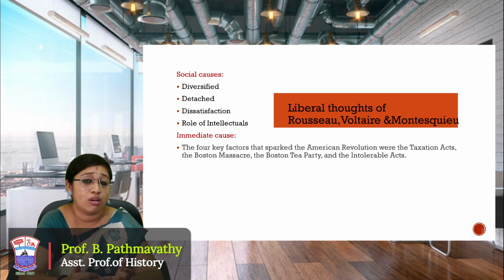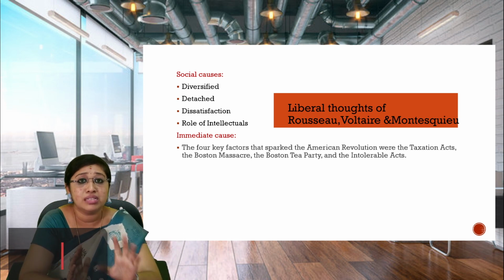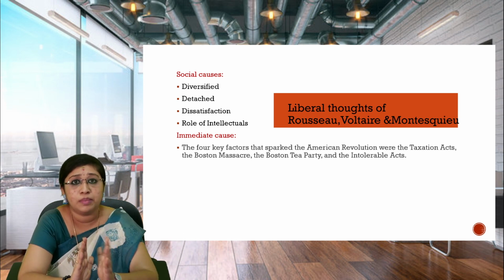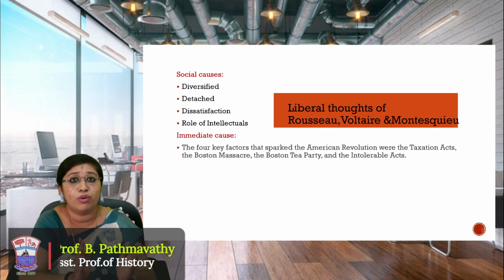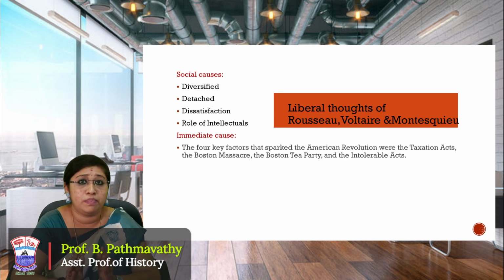And what is the next cause? If you could see, we can call it the social causes, because the society had been classified. It was not a single set of people belonging to a certain nationality, not one group of people in America. Various kinds of people were there, people who started moving from England were there, the French were there. So different nationalities were living in a particular area, and we can call this a diversified population.